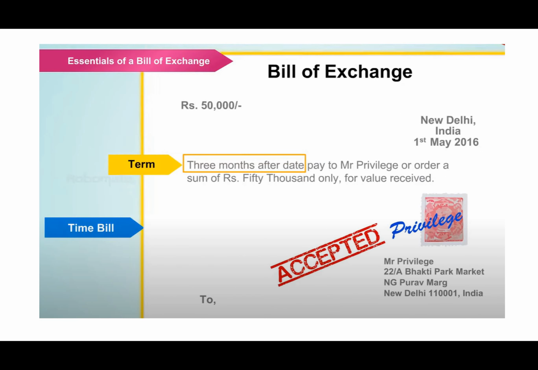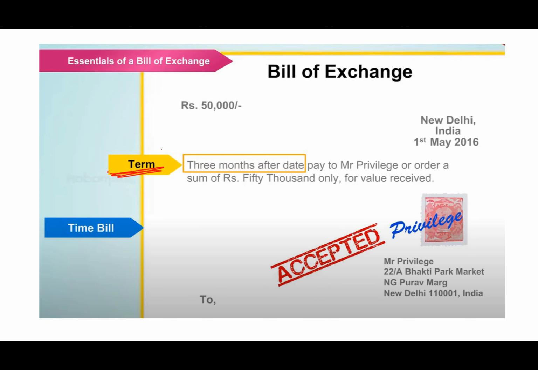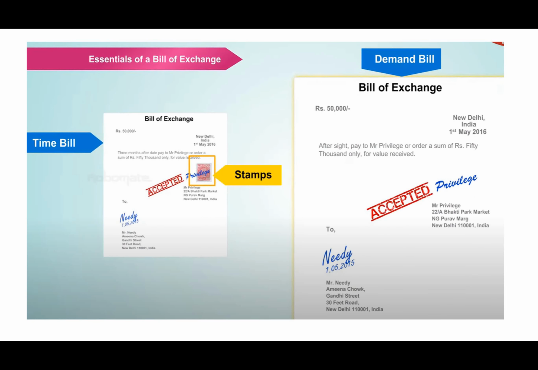Okay, the next is, there are 2 types of bills. First is the term bill. A term bill mentions the exact date after which the amount has to be repaid. And next is the demand bill. In this demand bill, the exact date when the amount has to be repaid is not mentioned, but it is written "after sight." That means whenever the drawer demands, then the amount has to be paid.